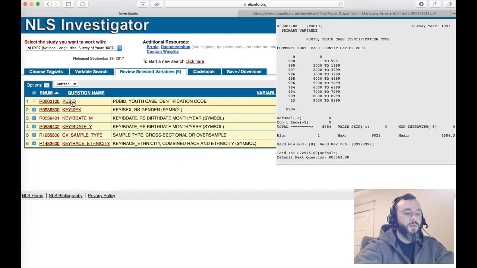These were just anonymous codes given to each respondent so that we could tell who said what on multiple questions. And if you notice at the bottom, there were 8,984 respondents to the NLSY97 survey.